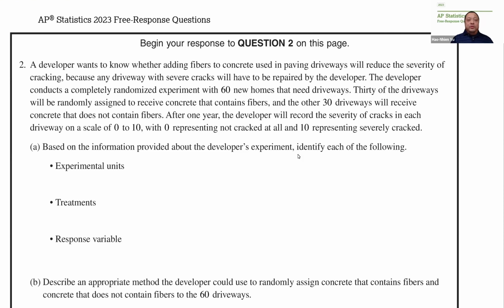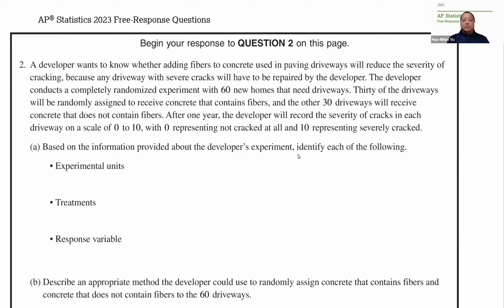A developer wants to know whether adding fibers to concrete used in paving driveways will reduce the severity of cracking, because any driveway with severe cracks will have to be repaired by the developer. The developer conducts a completely randomized experiment with 60 new homes that need driveways. 30 of the driveways will be randomly assigned to receive concrete that contains fibers, and the other 30 driveways will receive concrete that does not contain fibers.